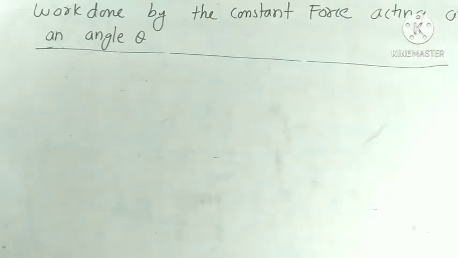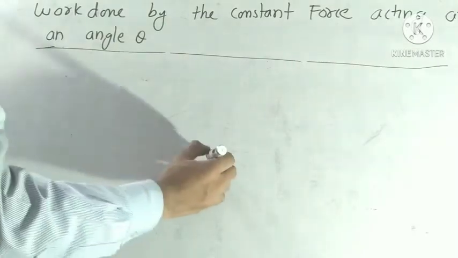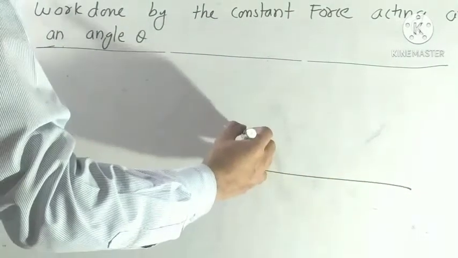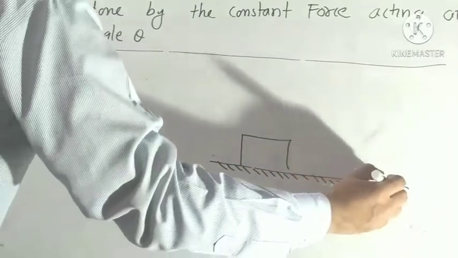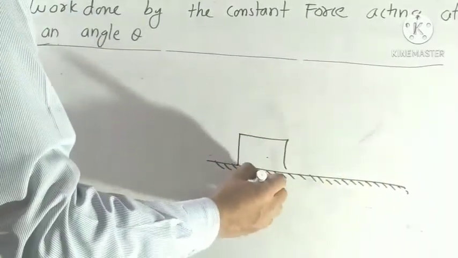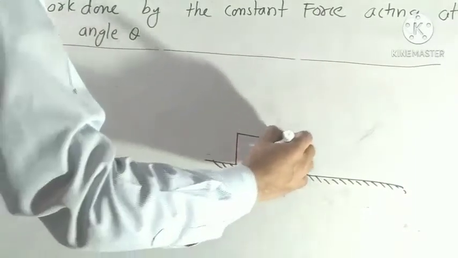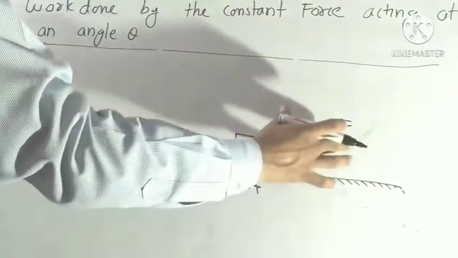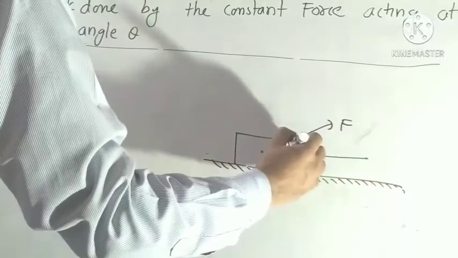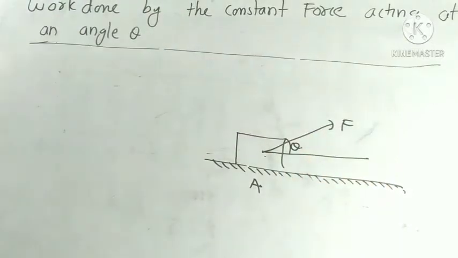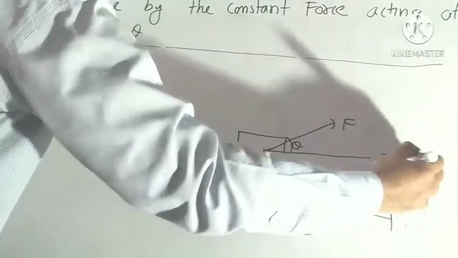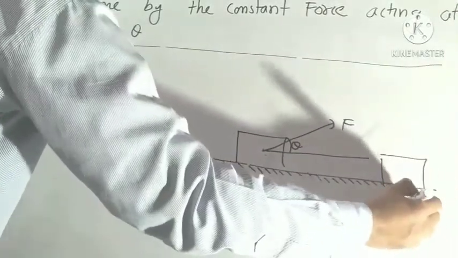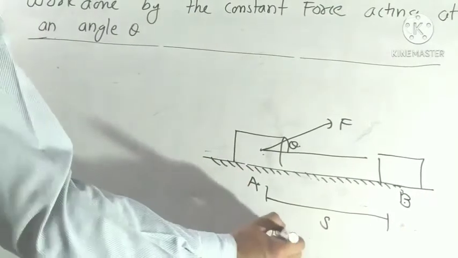Our next topic is work done by a constant force acting at angle theta. Suppose a body is placed on a rough horizontal surface, and the position of this body we take as A. The applied force working on this body makes an angle theta with horizontal, and this body is displaced some distance due to this applied force and reaches a new position B. Now we have to find the work done.